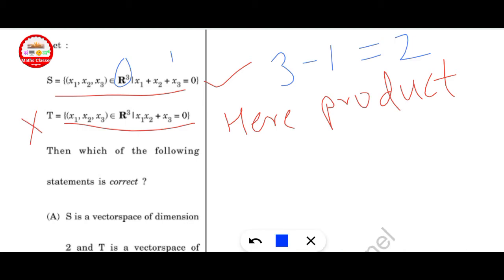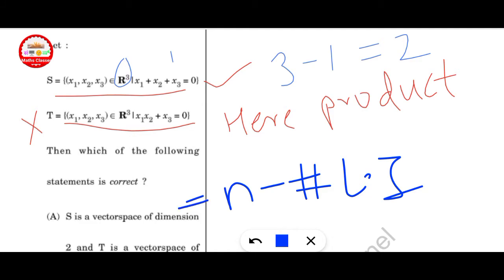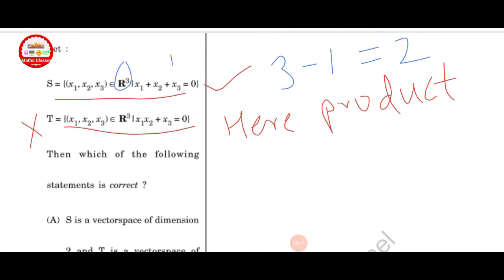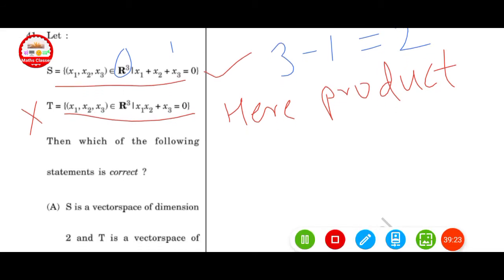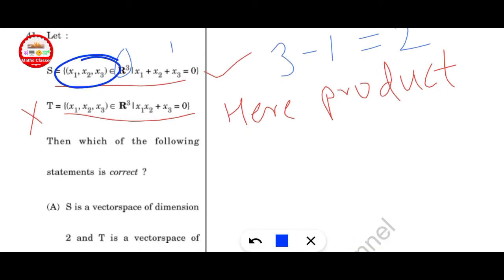Here is one result: n minus number of linearly independent vector equations is the dimension. Here S is in R cube, 3 variables, and linearly independent equation is 1, so 3 minus 1 is equal to 2.